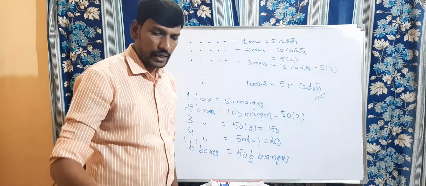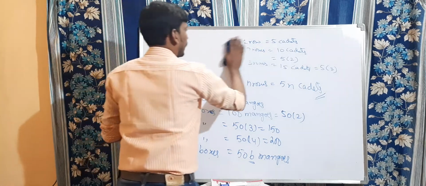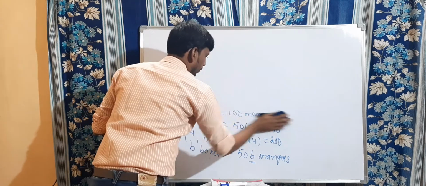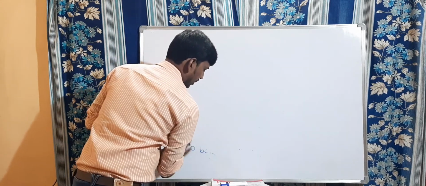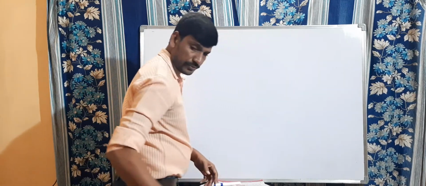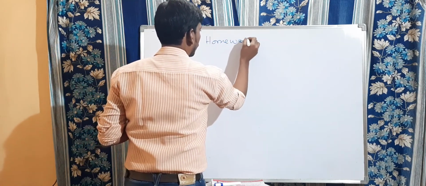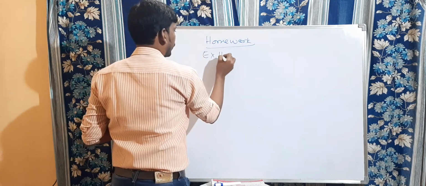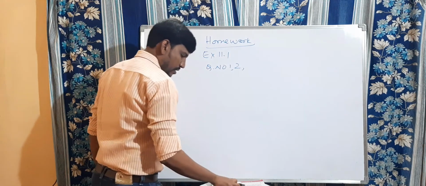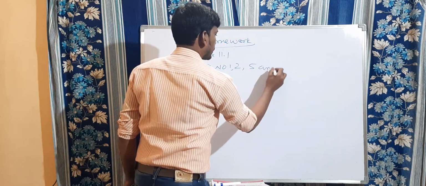Right, children? And today's homework is you should complete exercise 11.1, question number 1, question number 2. I am going to write on the board. You just copy this. Children, is it clear? Right. So now, homework, exercise 11.1, question number 1, question number 2, 5 and 6.